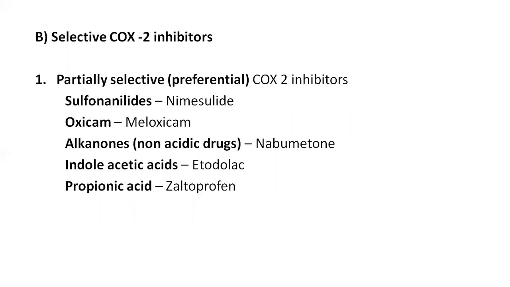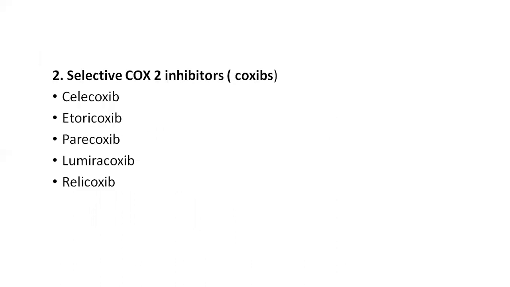And coming to the selective COX-2 inhibitors, these are partially selective or preferential COX-2 inhibitors and selective COX-2 inhibitors. The drugs that come under preferential COX-2 inhibitors are sulfonanilides, that is nimesulide; oxicams, meloxicam; alkanones, which are non-acidic drugs, nabumetone; an indole acetic acid derivative, etodolac; and a propionic acid derivative, zaltoprofen.